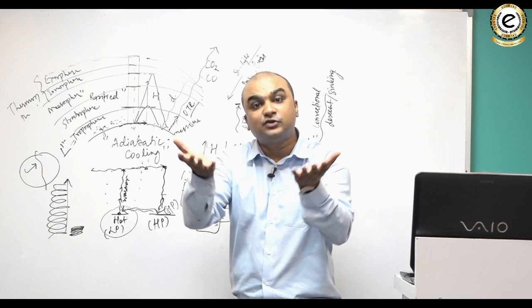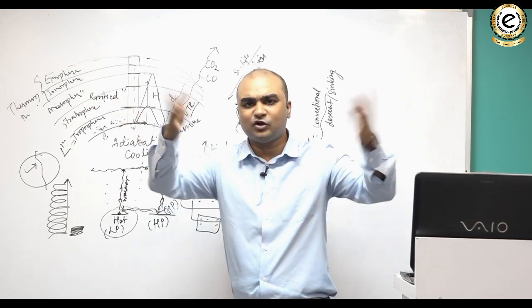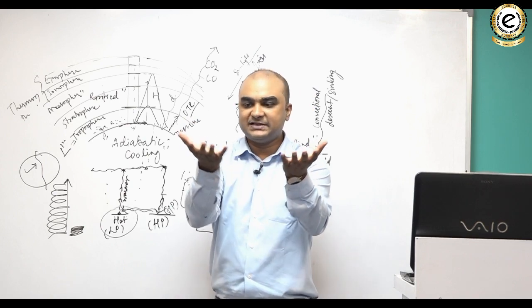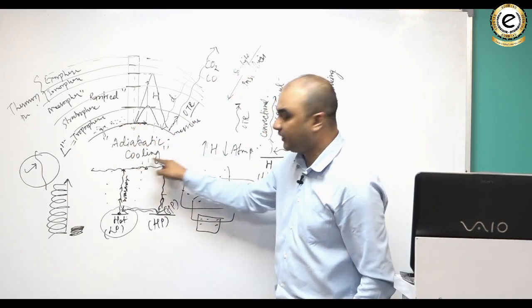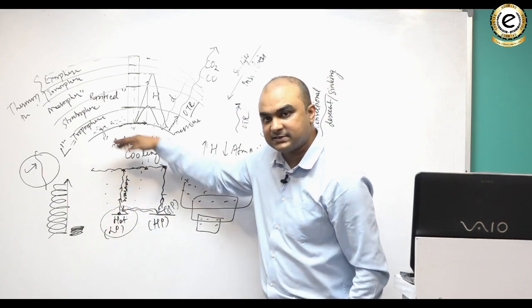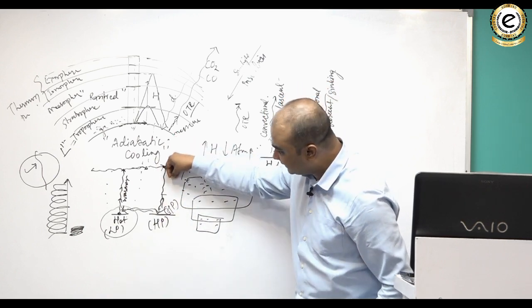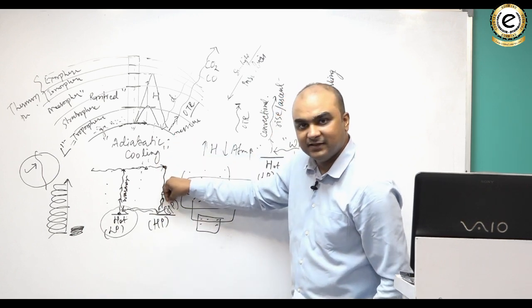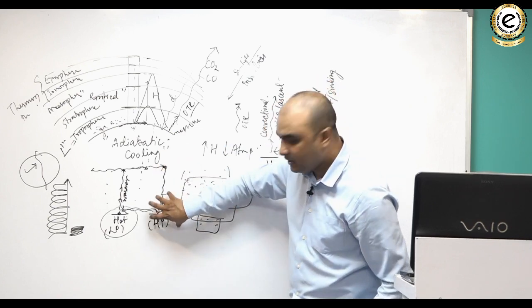But as it spreads, it cools further, because every movement requires some loss of heat. As it cools further, there comes a point when it becomes cooler than its surroundings. If it is warmer than its surroundings, it rises. If it becomes cooler than its surroundings, it would sink. So it starts sinking. At the point where it sinks, it creates a high pressure or an area